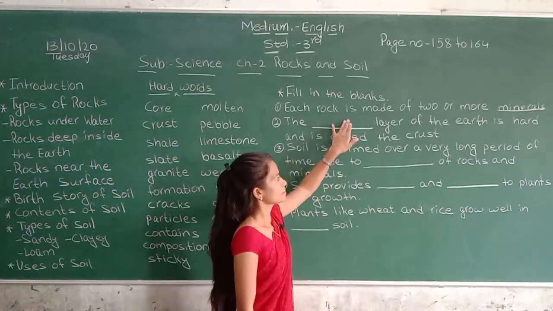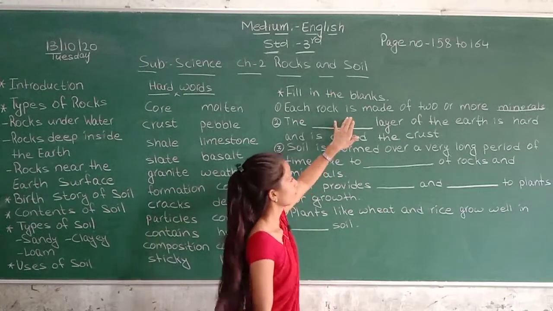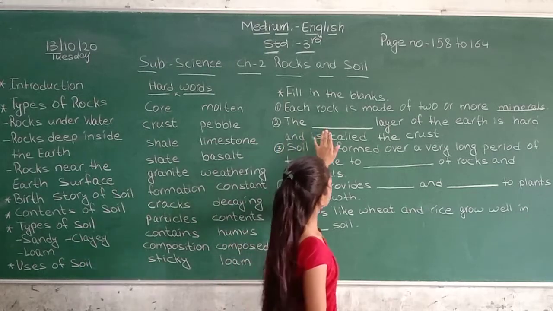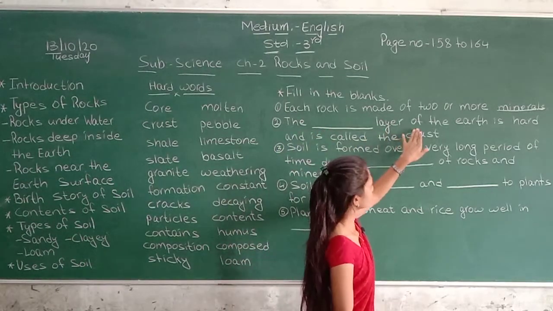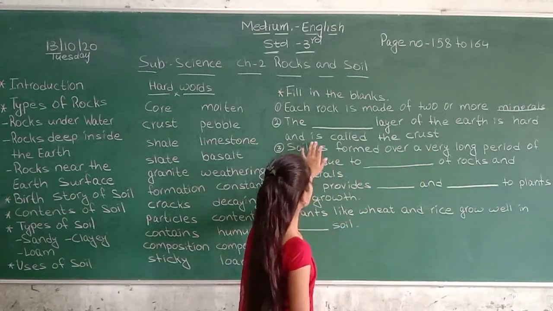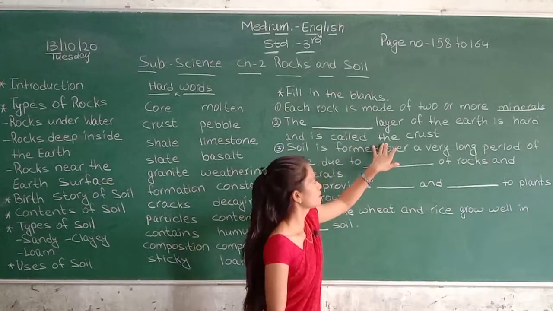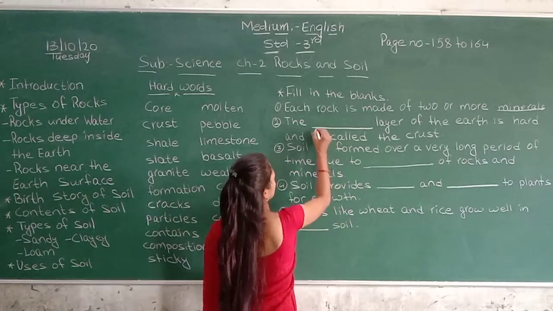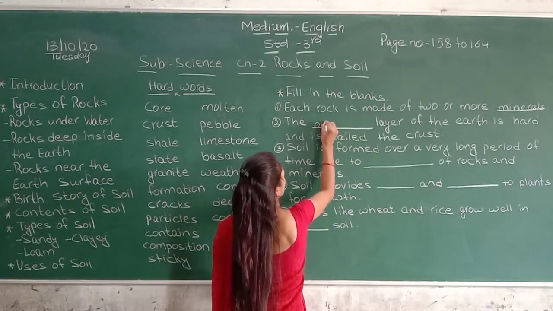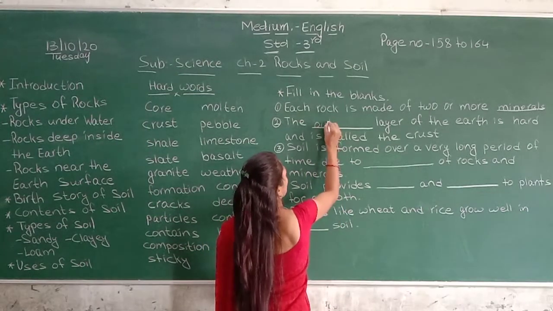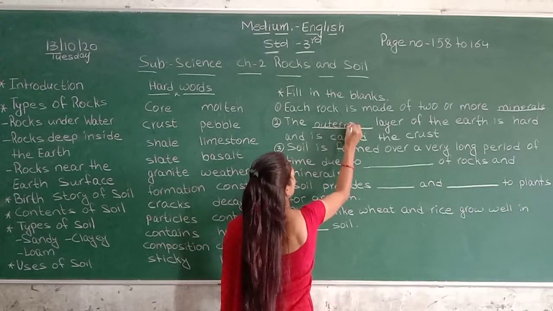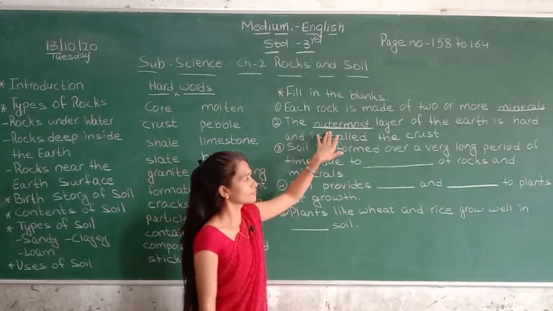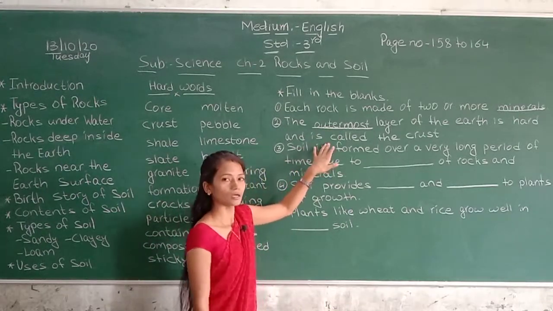Second one, the outermost layer of the earth is hard and is called the crust. Which layer is called the crust? Inner or outer? The outermost layer of the earth's surface is called the crust.